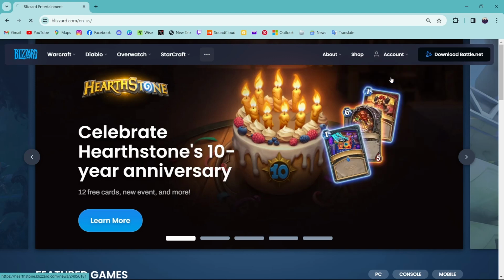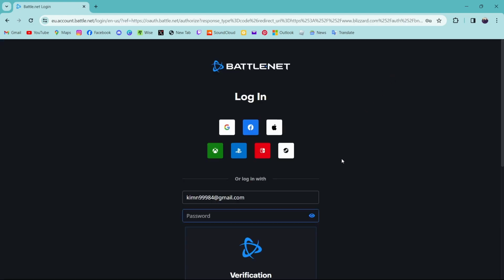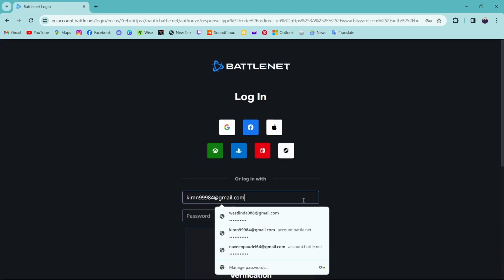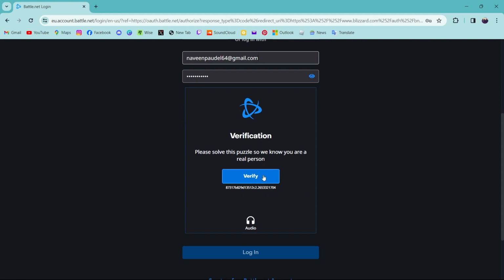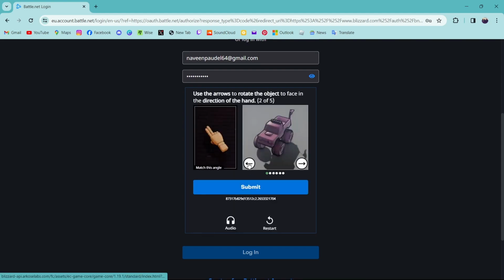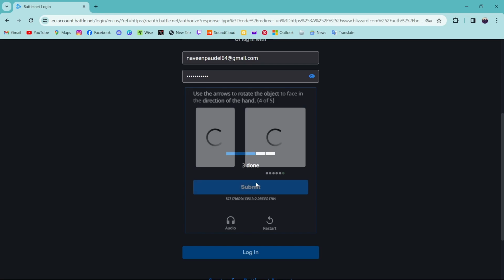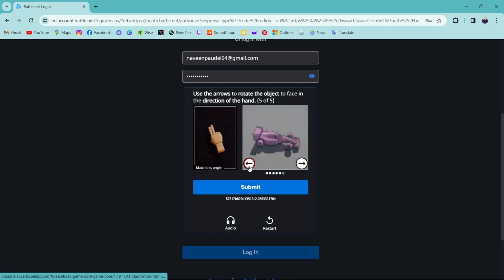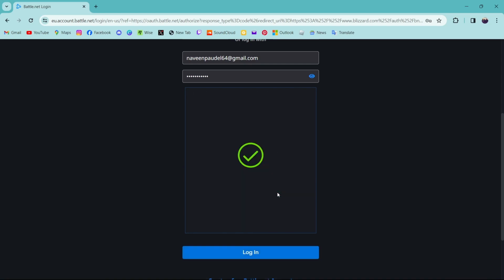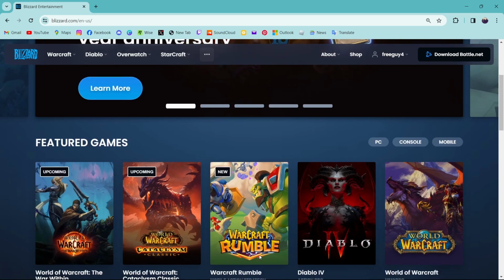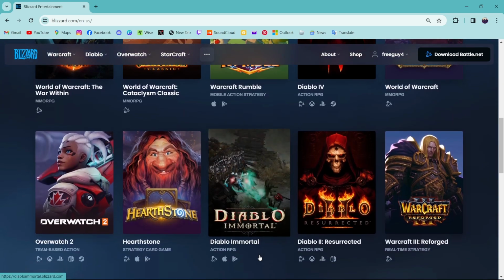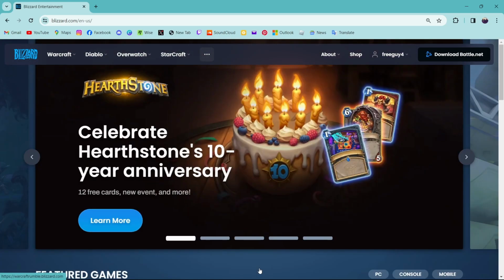Then tap on login. After tapping on login, now you have to enter your email address and then enter your password. So after entering your email address and password, just verify this. And after completing this verification, now you can tap on login. And after tapping on login, here you can see you have successfully logged into your account. So that's it guys, this is how to log into your Blizzard account.